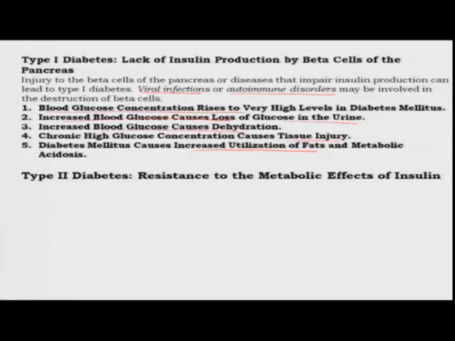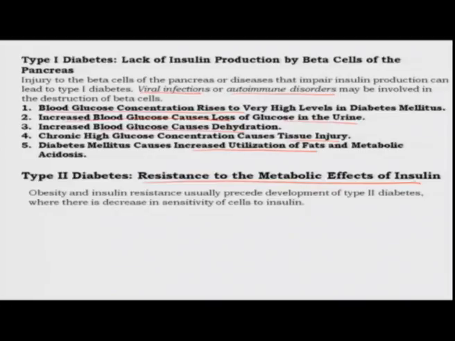Now, type 2 diabetes is the resistance to the metabolic effects of insulin. What happens usually in fat or obese people is that insulin resistance usually happens before the development of type 2 diabetes. So, there is a decreased sensitivity of the cells to insulin. So, they do not take up glucose in response to insulin, right, and the blood glucose level remains high.